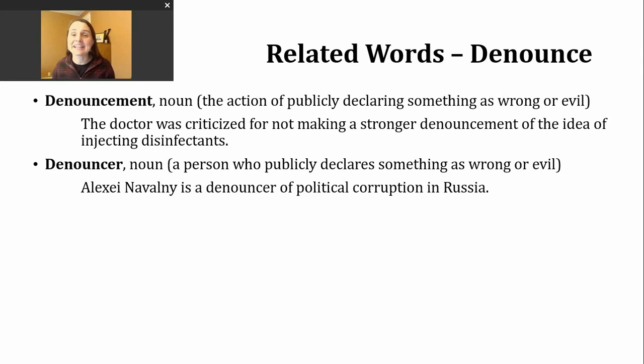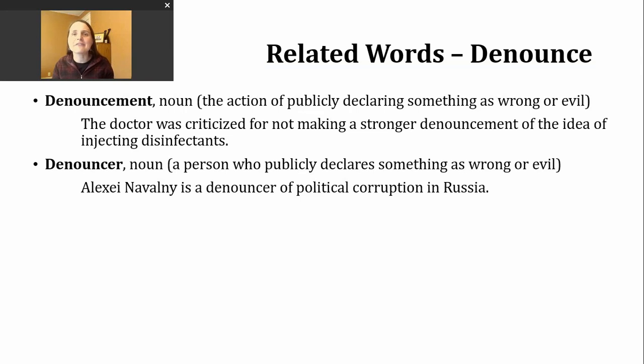Now, it's been nearly a year since this occurred, but you might remember there was a public leader in the United States that thought it was a good idea that people essentially drink bleach to prevent COVID-19. Nobody should do that. That is an awful idea. There was a doctor who was standing by, just kind of like, oh, no, don't do that, but didn't strongly say it. And that doctor has been criticized for not being more public in her expression that that is a dangerous and horrible idea.